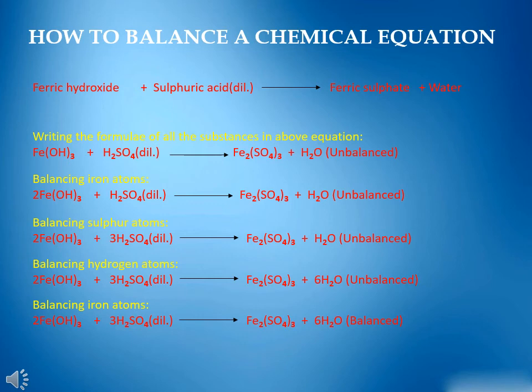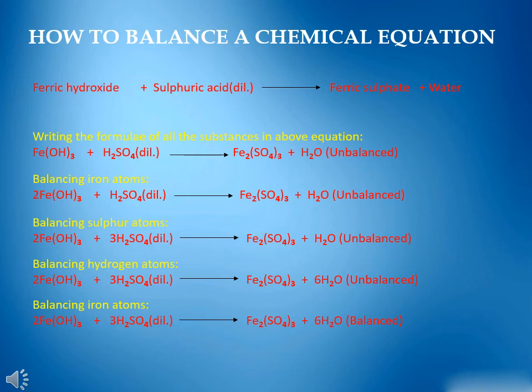Iron atoms on the reactant side are 1, whereas on the product side they are 2. Sulfur atoms on the reactant side are 1 and on the product side 3. Hydrogen atoms on the reactant side are 5, on the product side 2. Oxygen atoms on the reactant side are 7 and on the product side 13.